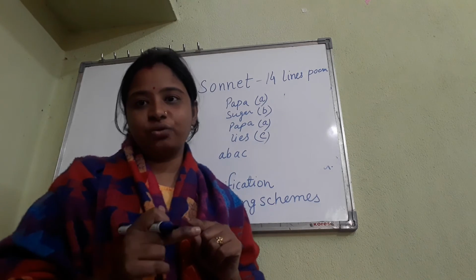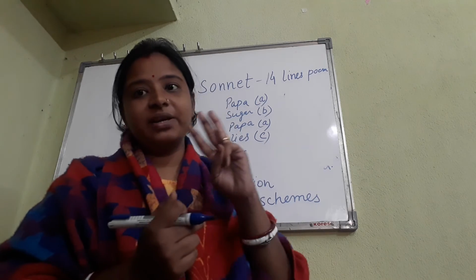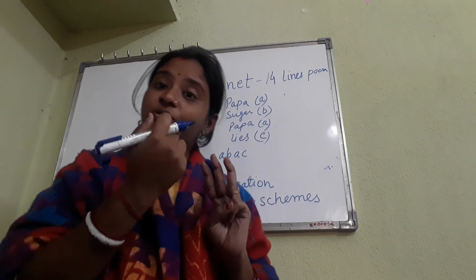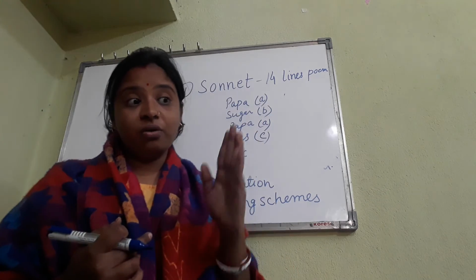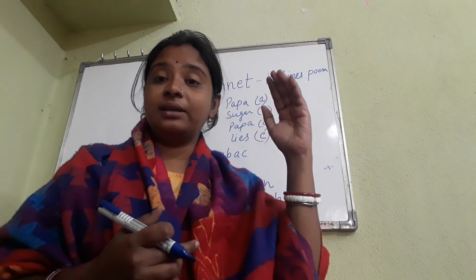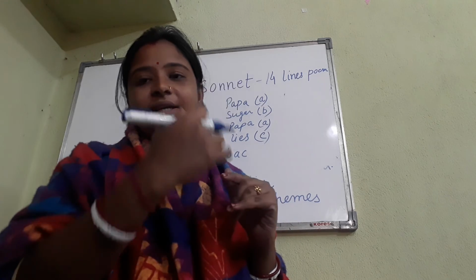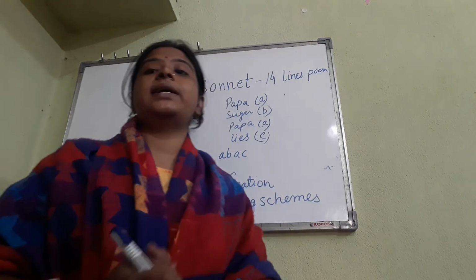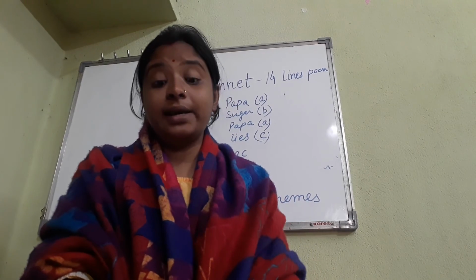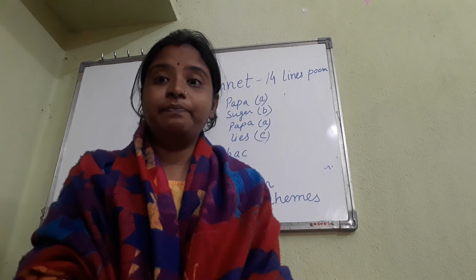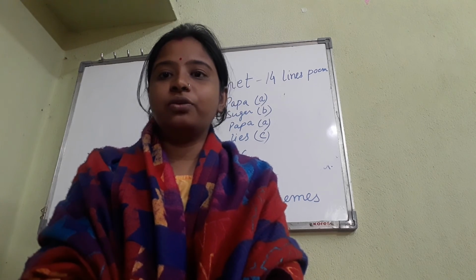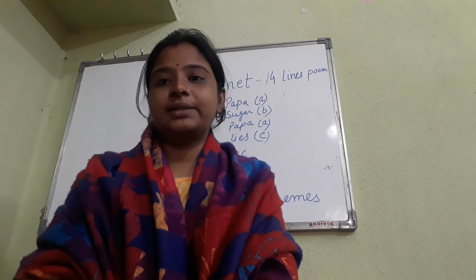Then see the fourth line, last word. Already we have three sounds, A, B, C. If it is matching with any one of those, give the same letter. If it is also different, then it will be D. If all four last words have different sounds, different pronunciation, then it will be A, B, C, D. If it matches with anything, the same letter will be given. So like that we decide rhyming schemes. Still, if you want to see some more, I have a separate video on rhyming scheme, where you will get many examples. Go through that video to get a clear concept of rhyming scheme.